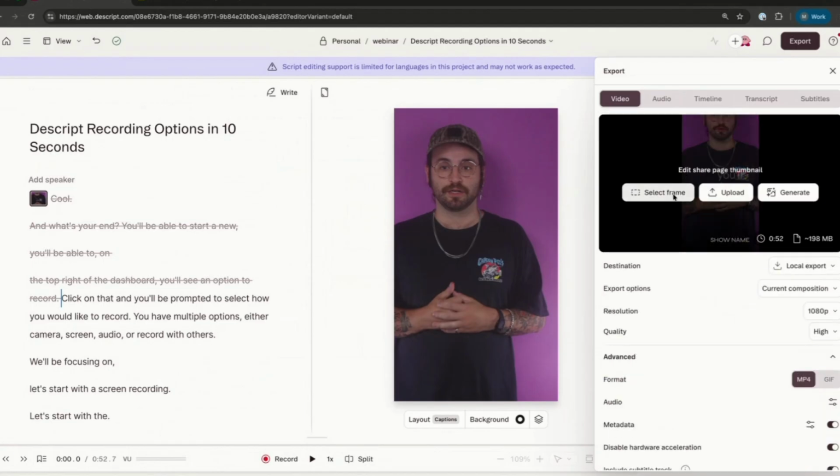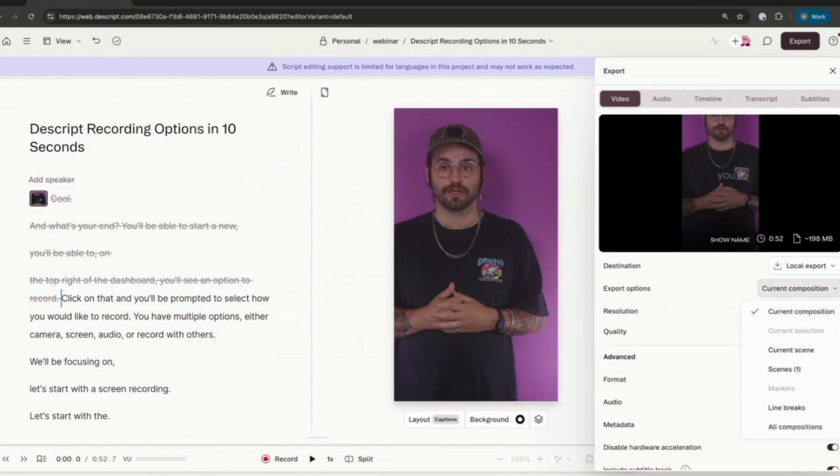Here you also have the ability to select a frame for the thumbnail of the video. You can upload a direct image for the thumbnail for when you're publishing, or you can utilize our AI text to image generation to generate a thumbnail for your content. That way you have full control of what the first impression of your video content is. And then just to show as well here, you have the ability to export one or all of the content. So we can do current composition, which is what we're looking at here, or all compositions, meaning all clips. So you can export one or both at the same time.